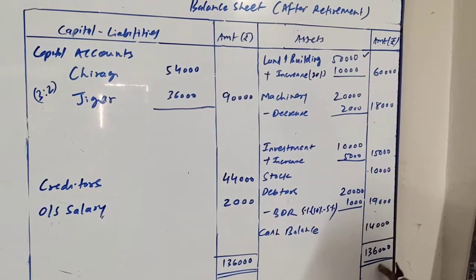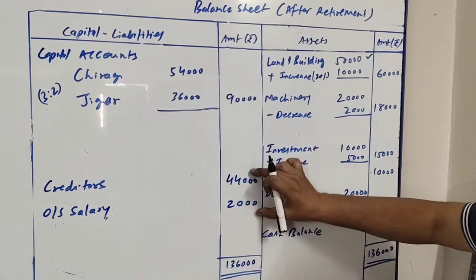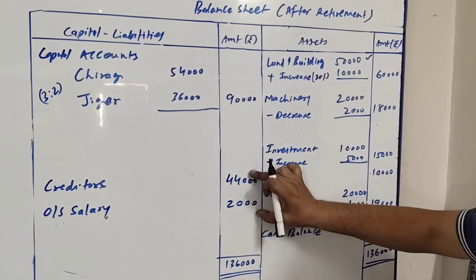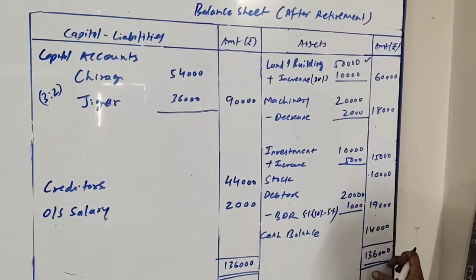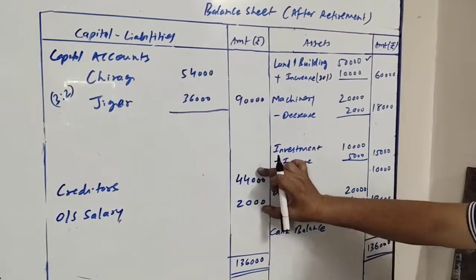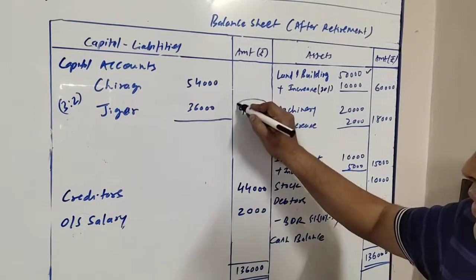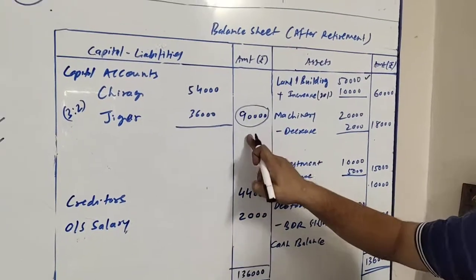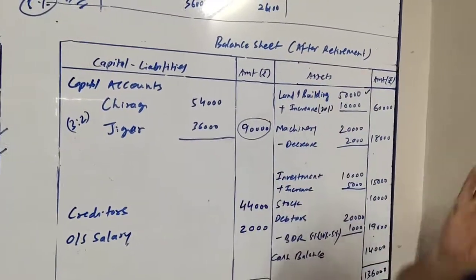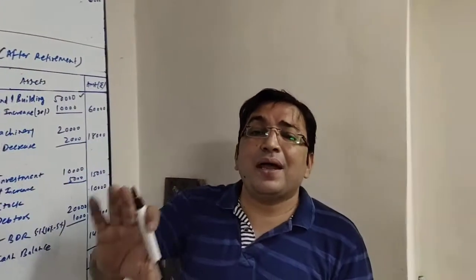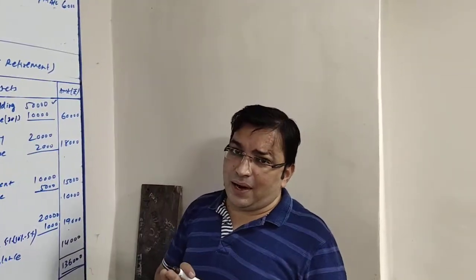So the total of these two is 46,000. So from 1,36,000, when I deduct 46,000, we get 90,000. And this 90,000 is the combined capital of the continuing partners.